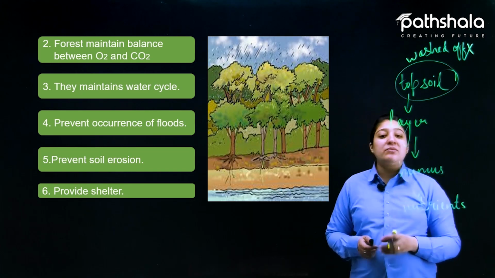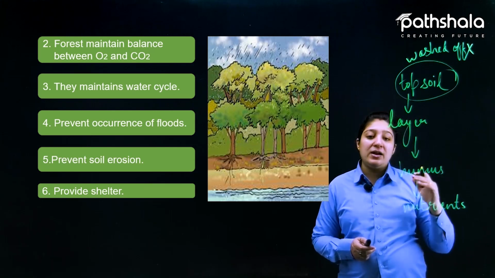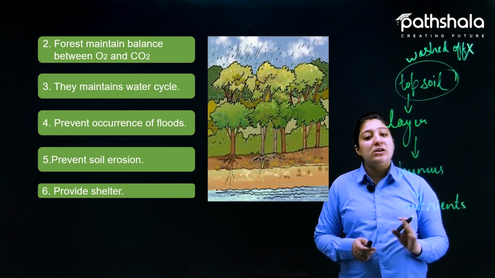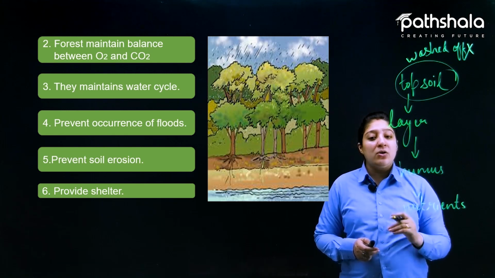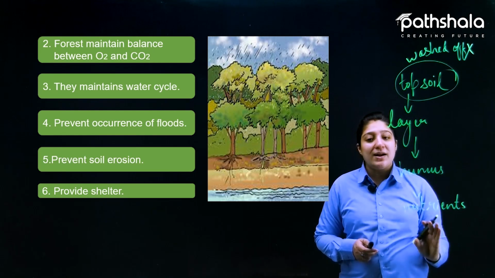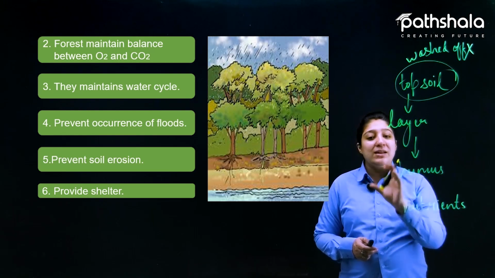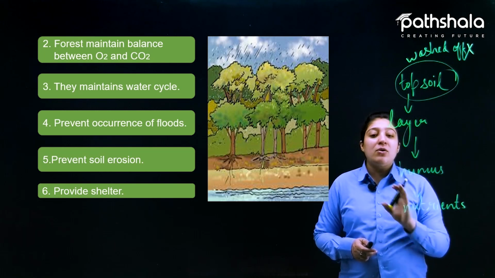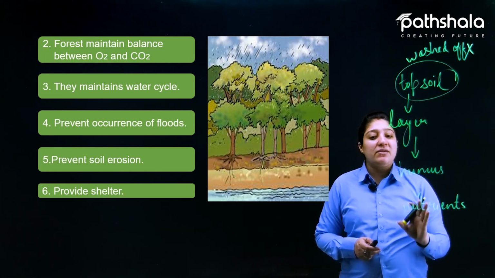These are some of the importance, though there are many important things the forest does, not only for us but for other living organisms also. But these are some of the main things done by the forest for all the living organisms living on the earth's surface.